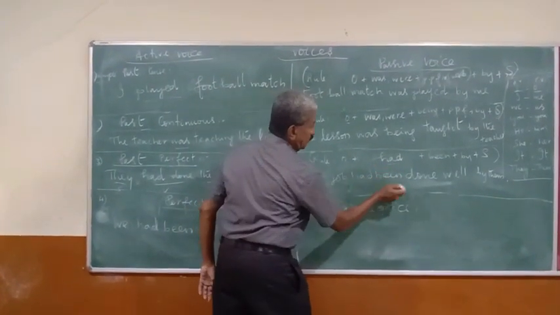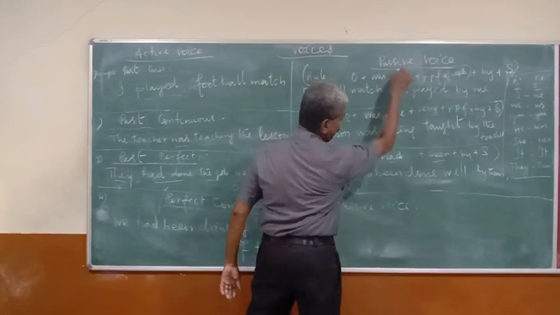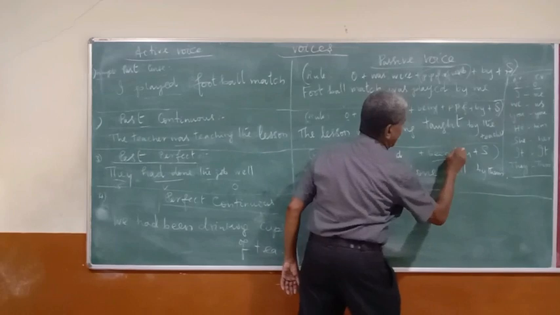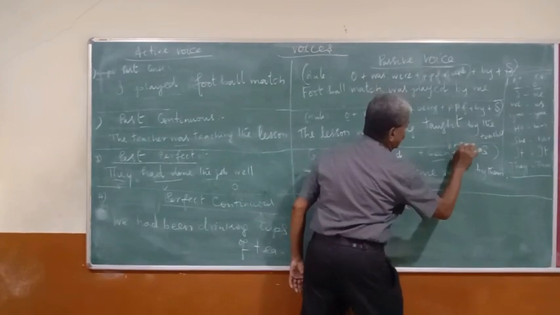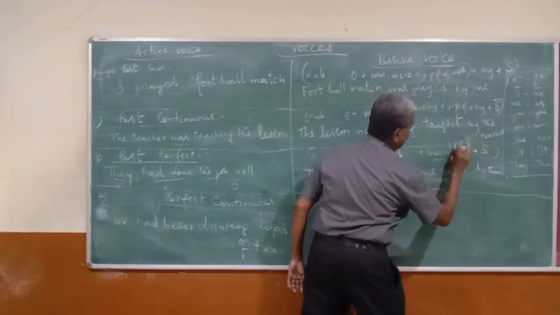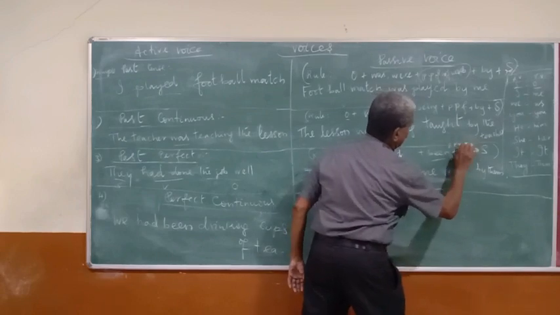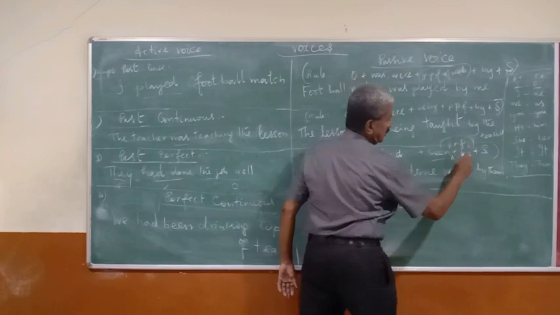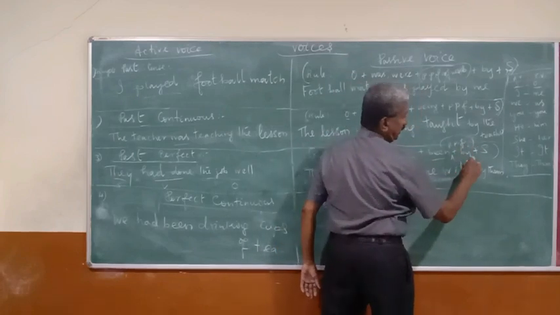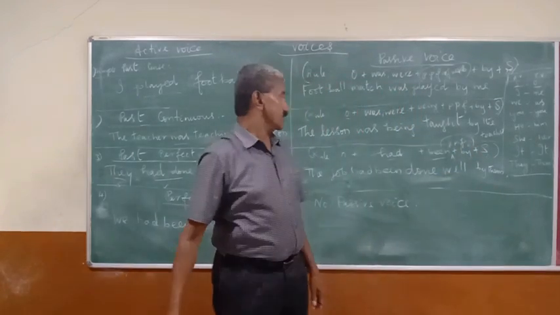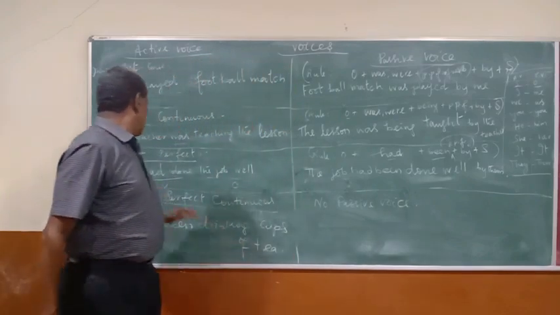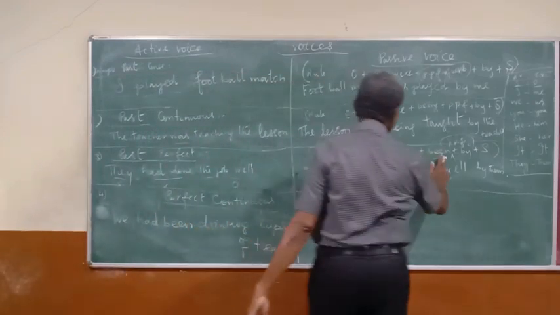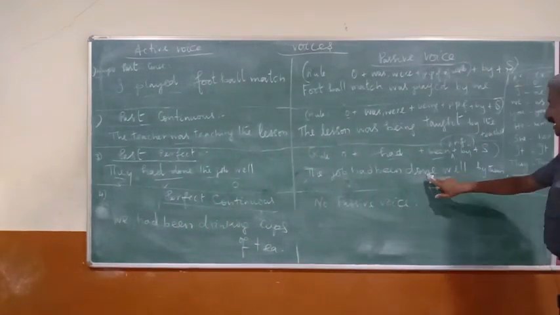Had been is for passive, then the past participle form of the verb, then by, then the subject. So, here, the job had been, past participle form is done.